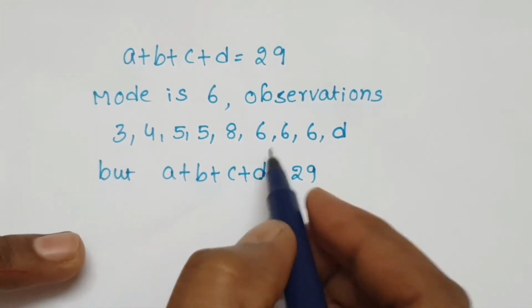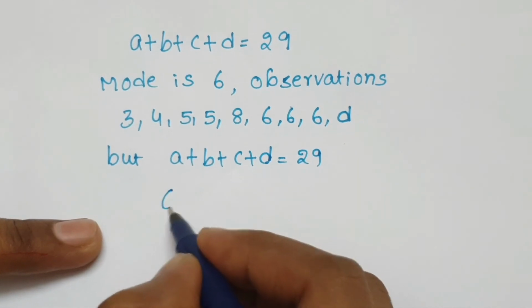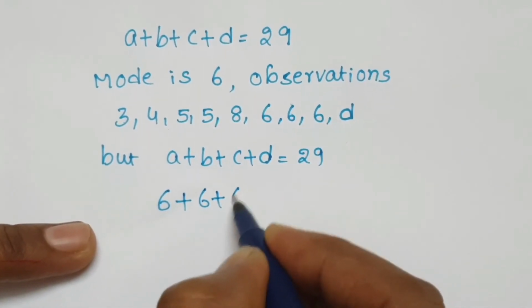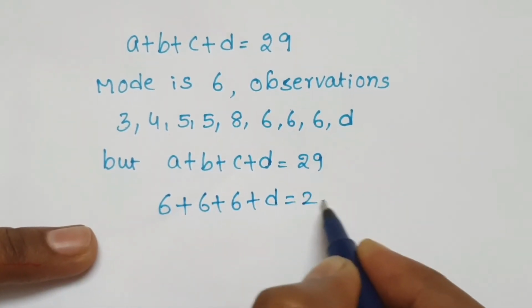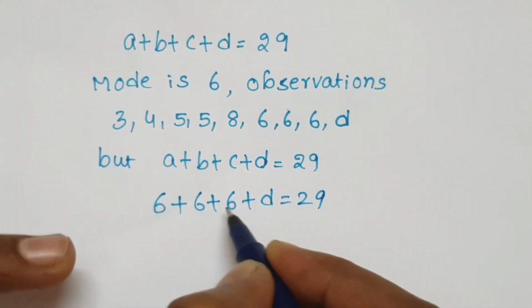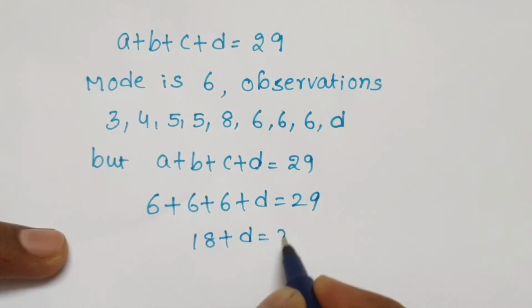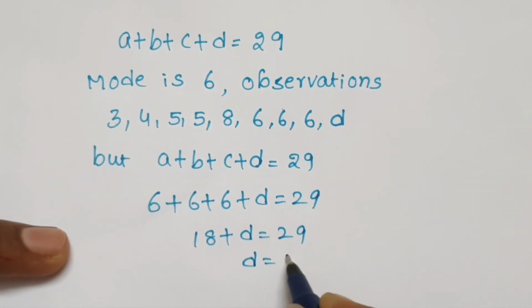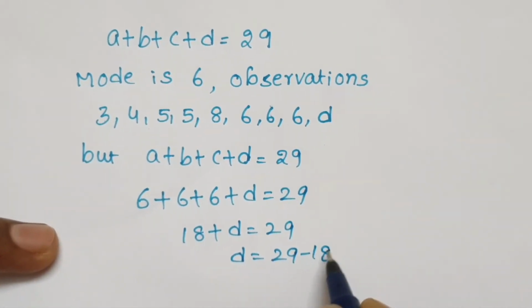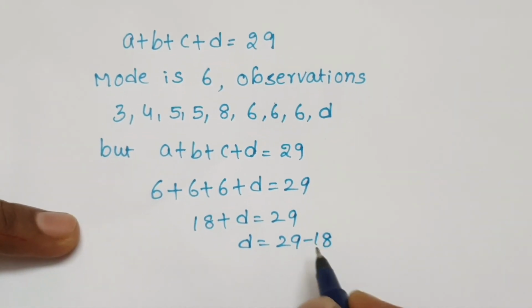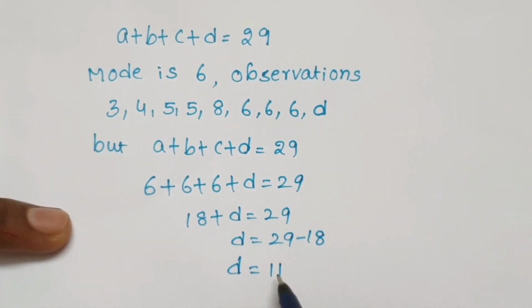Here A, B, C values are 6. Substitute in this equation: 6 plus 6 plus 6 plus D equals 29. 6 plus 6 plus 6 gives 18. 18 plus D equals 29. D equals 29 minus 18. 29 minus 18 gives 11. D equals 11.